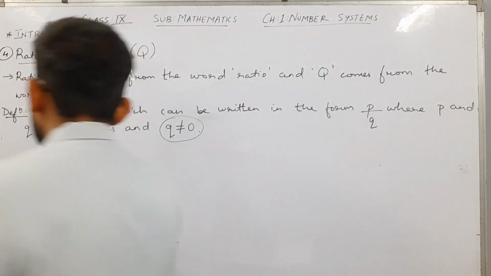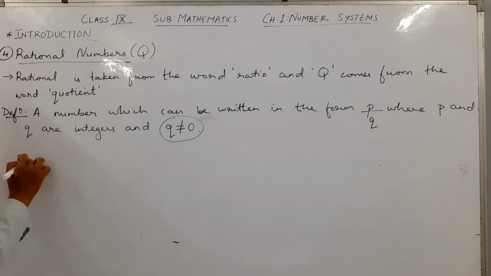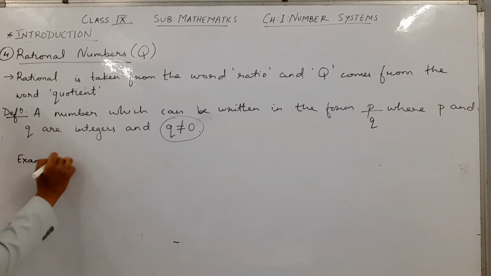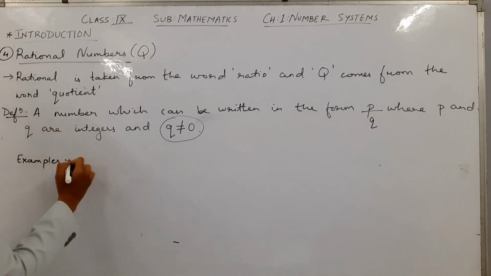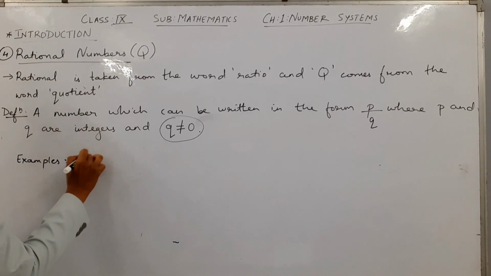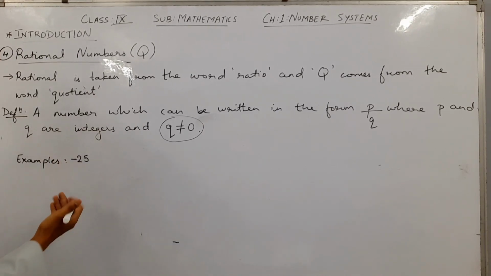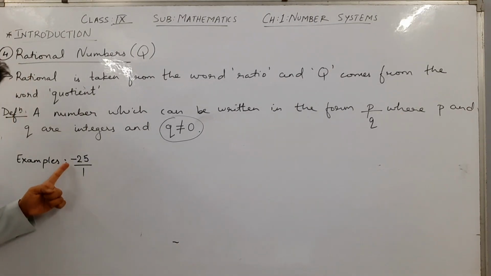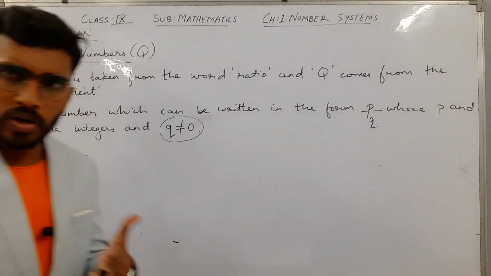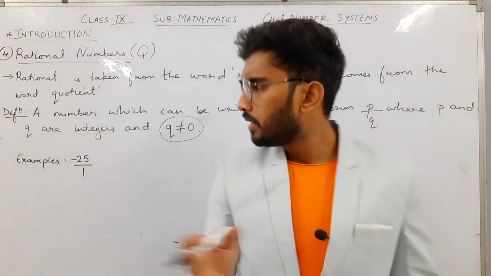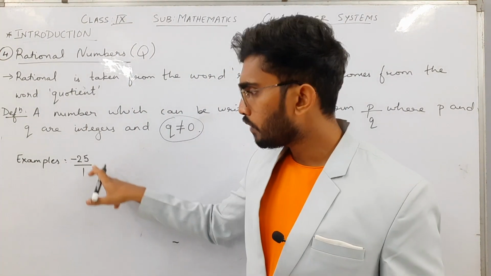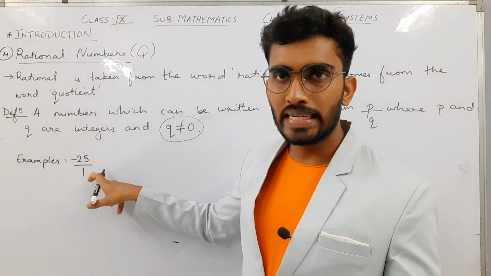Okay, now let's see some examples. Let's say if I take a negative number like minus 25, this number can also be called a rational number because I wrote it as minus 25 upon 1. When there is 1, it is in the form of P by Q, where P and Q both are integers.